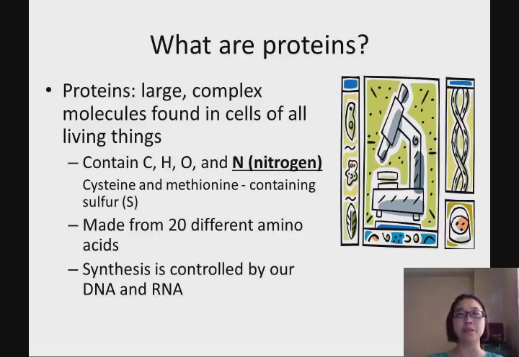Protein is very similar to carbohydrate in its structure: we have monosaccharides, disaccharides, trisaccharides, and protein is the same way in how they are linked together. So protein is a large complex molecule found in cells of all living things. It contains carbon, hydrogen, oxygen, and nitrogen. This nitrogen makes protein so unique, because no other macronutrient or micronutrient has nitrogen inside. That's why it makes protein so unique.